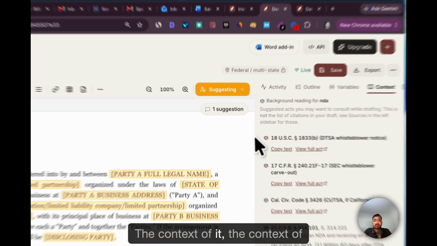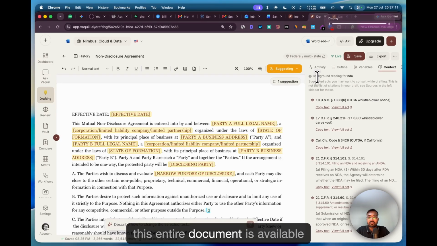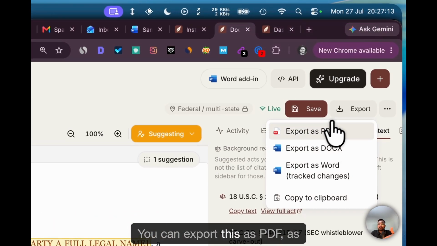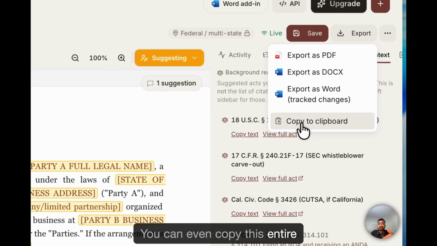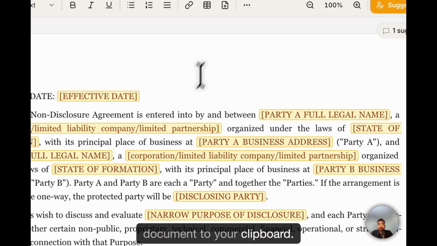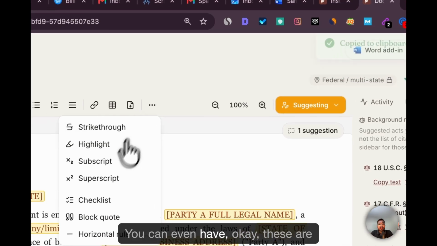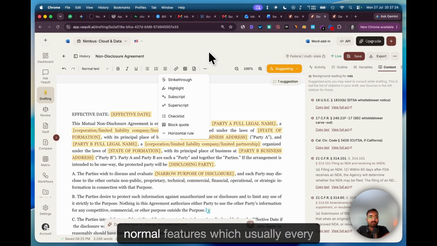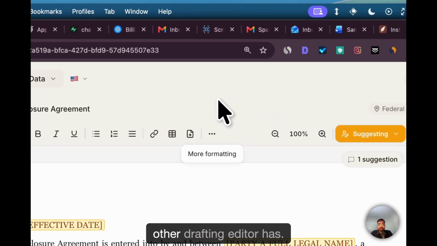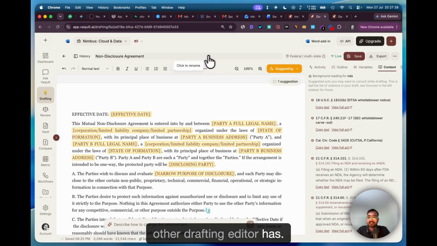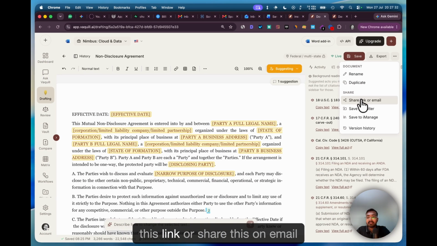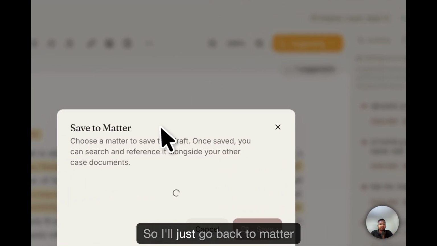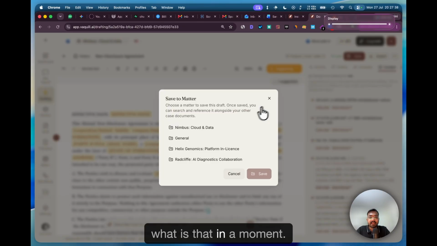The context of this entire document is available here. You can export this as PDF, as docs, or as tracked changes. You can even copy this entire document to your clipboard. These are normal features which usually every other drafting editor has. You can even rename this, share the link, or share it by email with someone, and save this to any matter that you have created. I'll go back to matters in a moment.